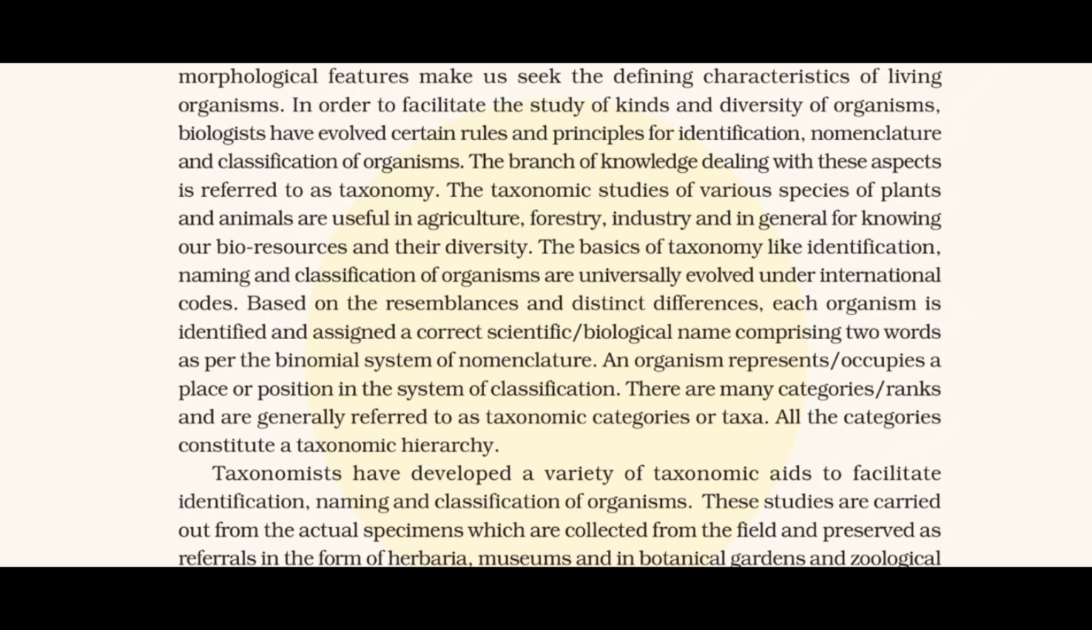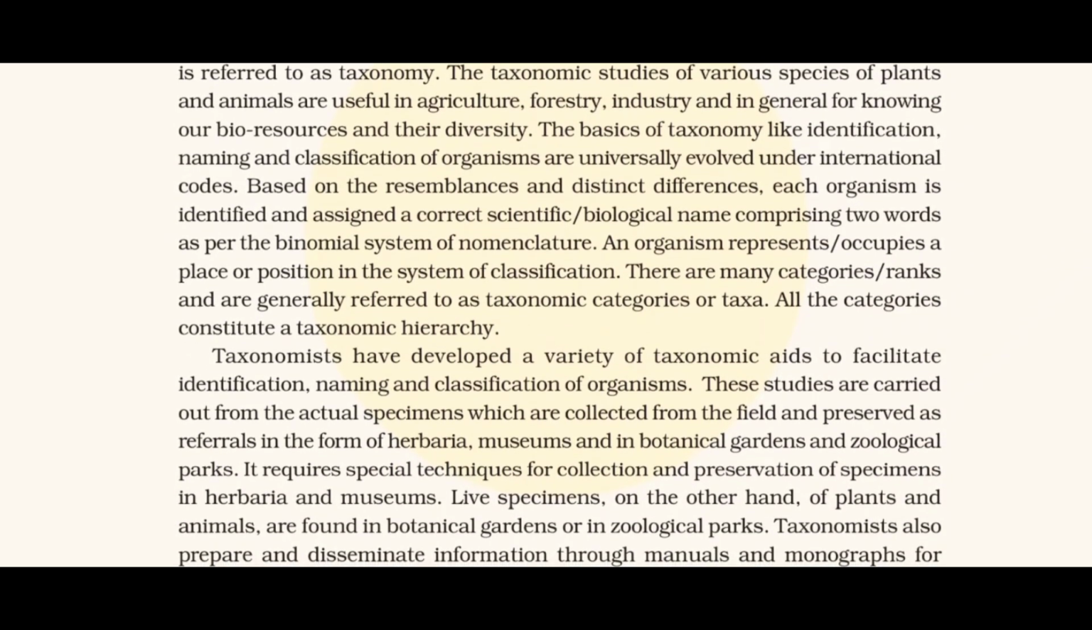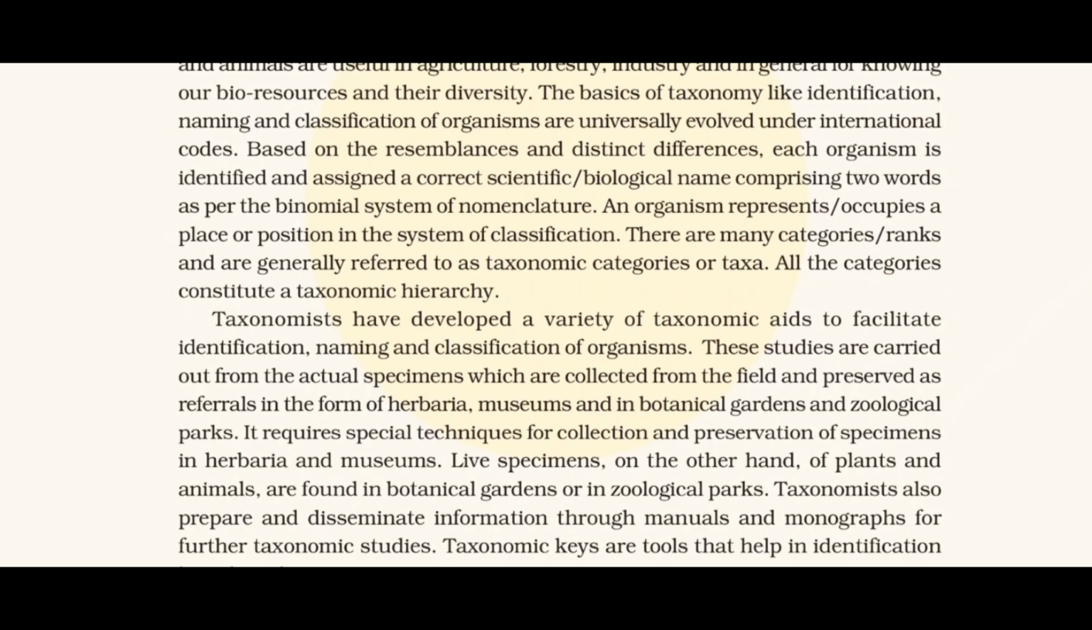Taxonomists have developed a variety of taxonomic aids to facilitate identification, naming, and classification of organisms. These studies are carried out from the actual specimens which are collected from the field and preserved as referrals in the form of herbaria, museums, and in botanical gardens and zoological parks. It requires special techniques for collection and preservation of specimens in herbaria and museums. Live specimens, on the other hand, of plants and animals, are found in botanical gardens or in zoological parks. Taxonomists also prepare and disseminate information through manuals and monographs for further taxonomic studies. Taxonomic keys are tools that help in identification based